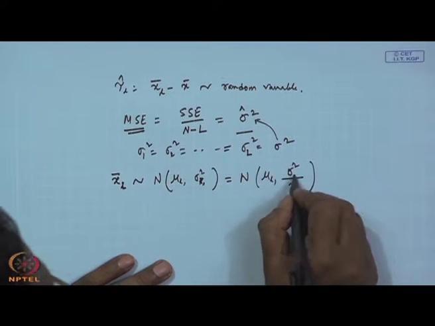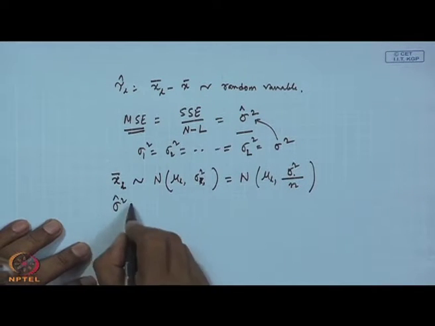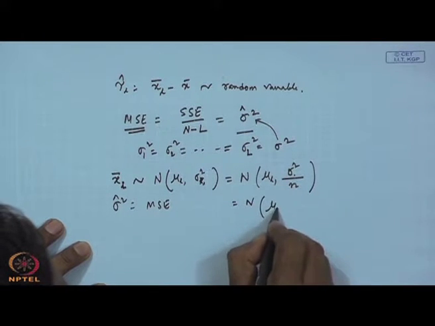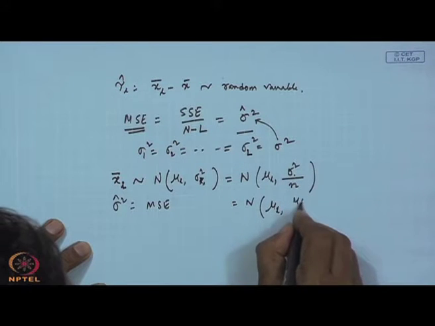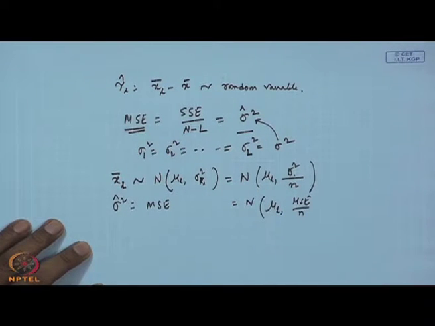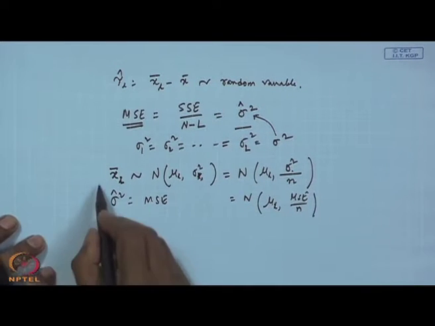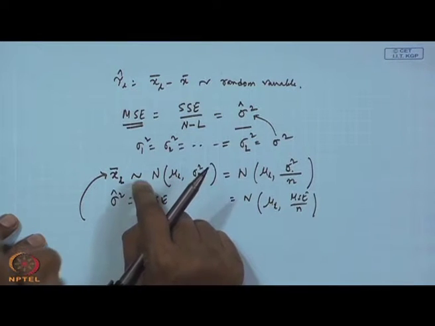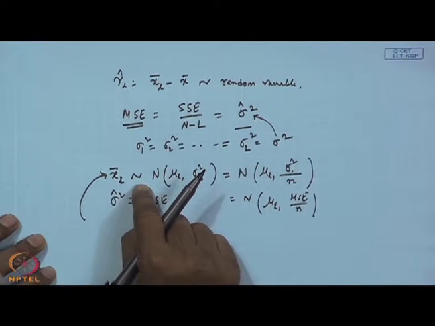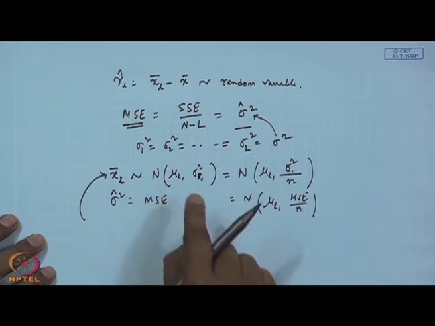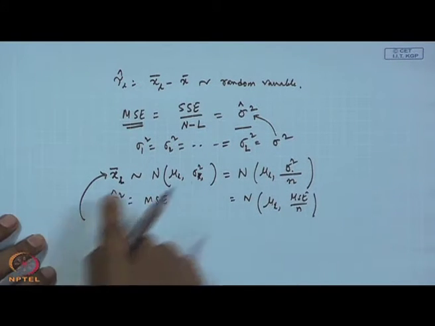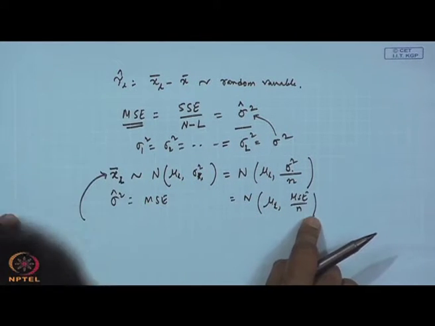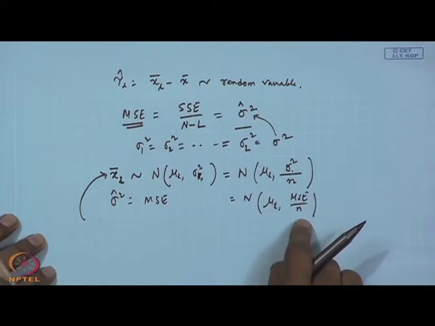Now, the estimate of sigma square is your MSE. So, I can write MSE by n. Then what I am saying is that XL bar is the Lth population mean estimated from the sample, and as it is an estimate, it is a random variable which follows a normal distribution with mu L and MSE by n.